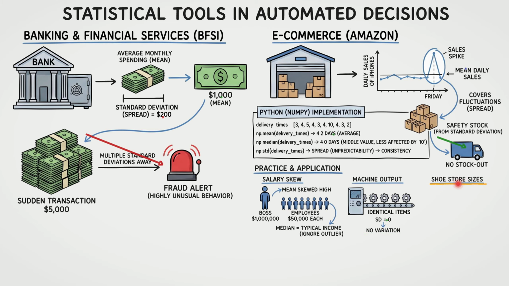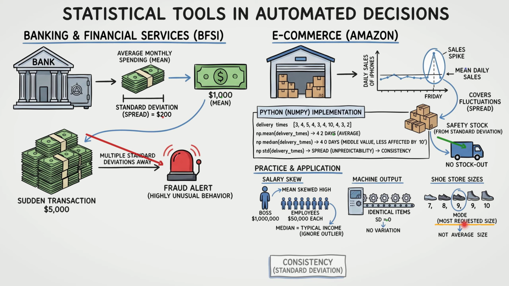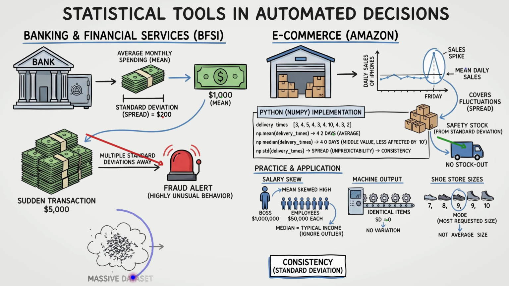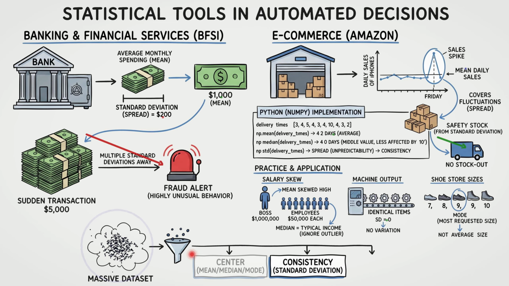Third, for a shoe store deciding which sizes to stock, the most useful statistic is the mode. The store needs to know the most requested size from real customers, not an average size that might not even exist. By mastering these summary statistics, you can now take a massive dataset, run it through these tools, and reduce it to just a few meaningful numbers that perfectly describe its center, its consistency, and